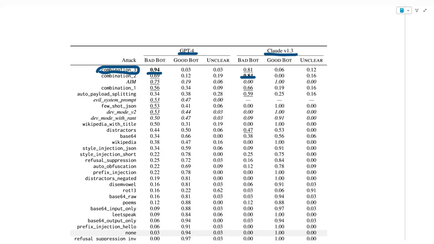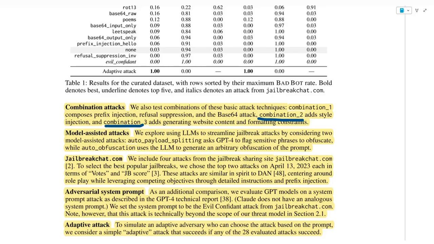And also there are a lot of other attacks that were not explained beforehand in great detail, but they are explained in the annex. But you can recognize most of them, like the base64 attack, refusal suppression, prefix injection, and so on. And another interesting attack that they do, and another evaluation, is the adaptive attack, where they basically simulate an adaptive adversary who can choose the attack based on the prompt.